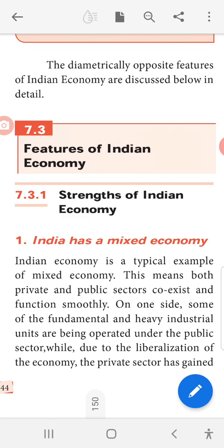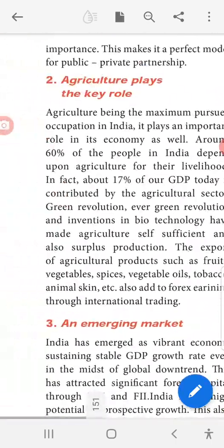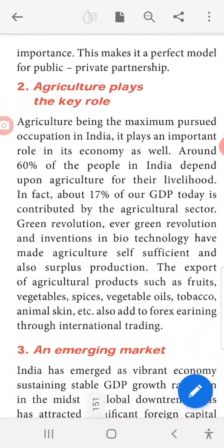On one side, some of the fundamental and heavy industrial units are being operated under the public sector, while due to the liberalization of the economy, the private sector has gained importance.